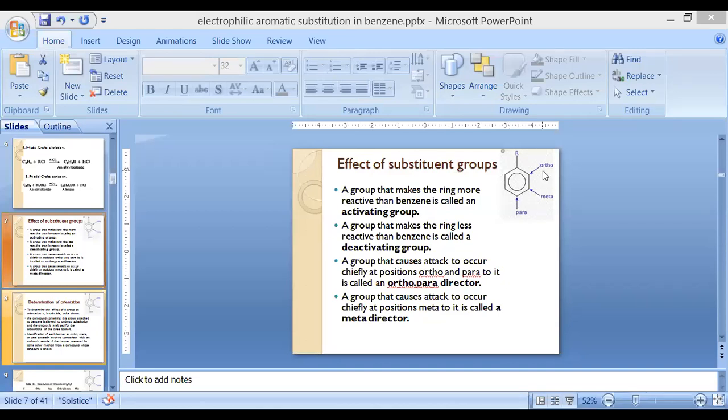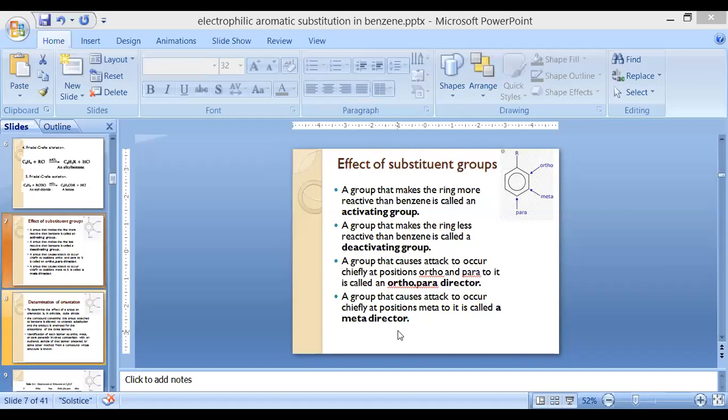Some of the functional groups direct at both ortho and para, so those are known as ortho-para directors. And a group which causes attack only sparingly, with a lesser amount of functional groups acting on this position, is known as a meta-director.